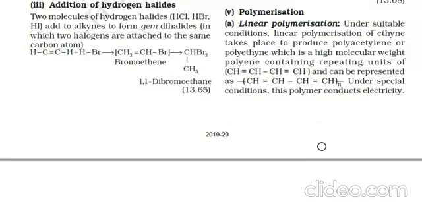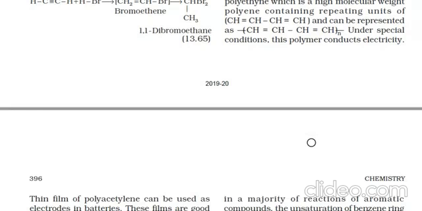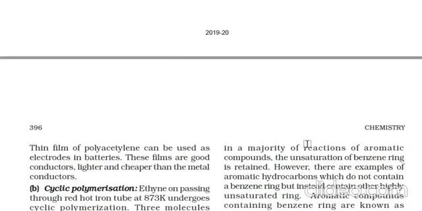Polymerization, linear polymerization. Under suitable conditions, linear polymerization of ethyne takes place to produce polyacetylene or polyethylene, which is a high molecular weight polyene containing repeating units of CH=CH, and can be represented as (CH=CH)n. Under special conditions, this polymer conducts electricity.